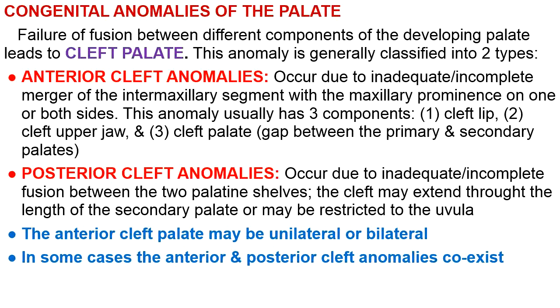And this anomaly will usually have three components. Cleft lip, which we have discussed, and cleft of the upper jaw, that is, that part of the jaw which is bearing the four incisor teeth. The central part of the jaw is not properly fused with the lateral part of the jaw on one or both sides.